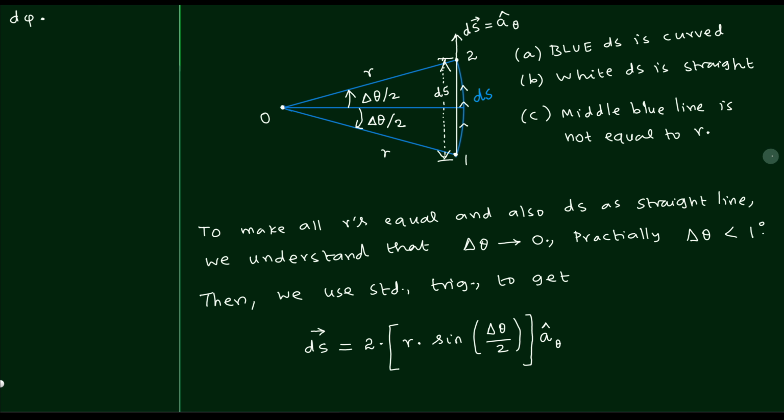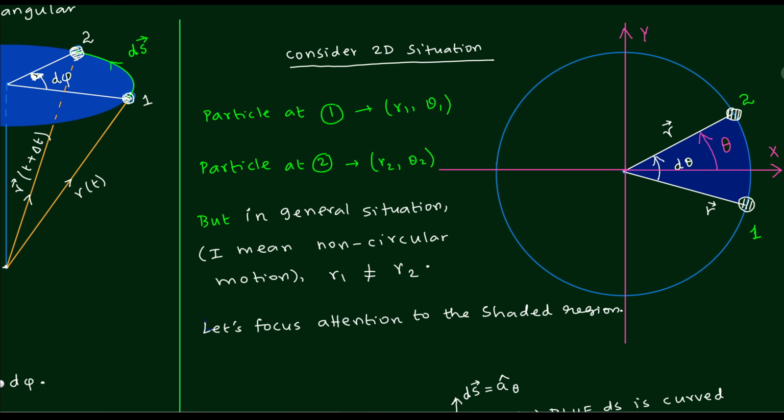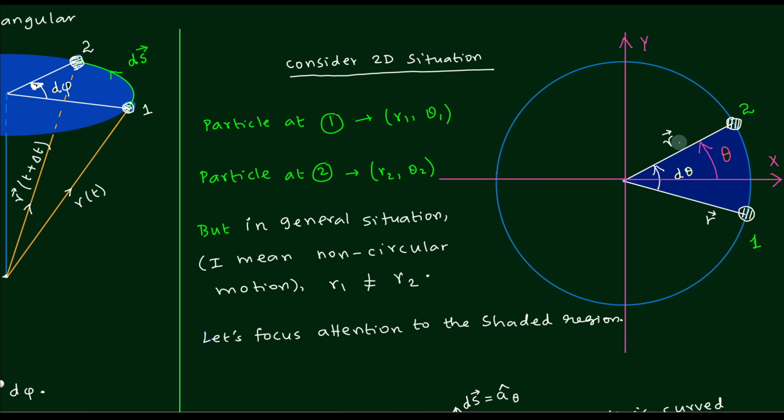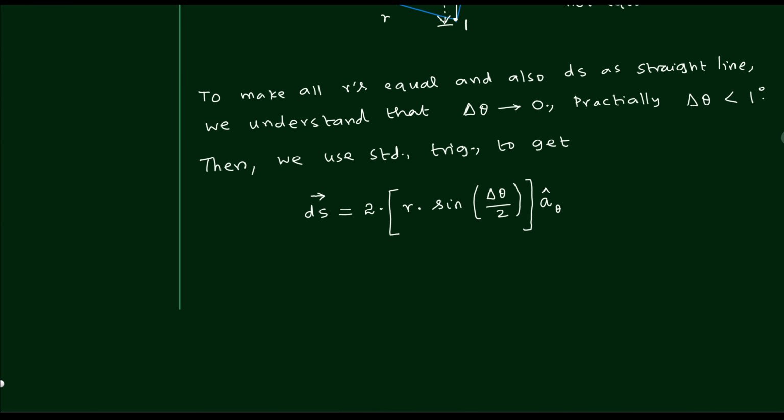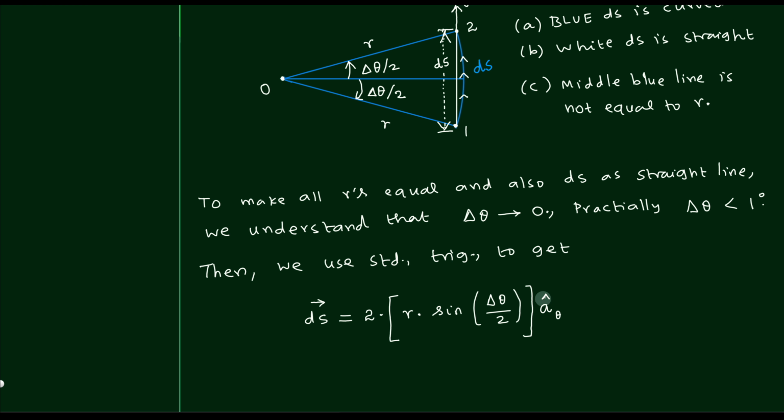And how am I writing the a theta? That should be clear from your standard 2-dimensional plane polar coordinates. So please find out where is the a r and where is a theta. Let me show it in the diagram quickly. And now you are able to see a r and a theta. a r is always perpendicular to a theta. That is very important. So that is how the a theta comes into the picture in the expression at the end. Let me go to that expression. Yes, it is there. So that a theta is what I am trying to explain. It is supposed to be perpendicular to the radius vector r.